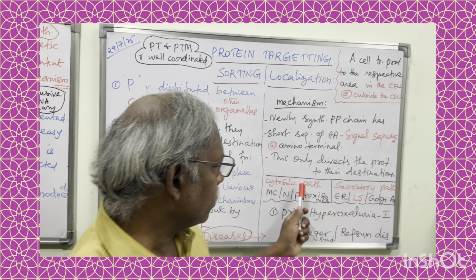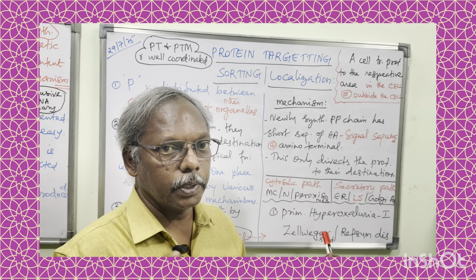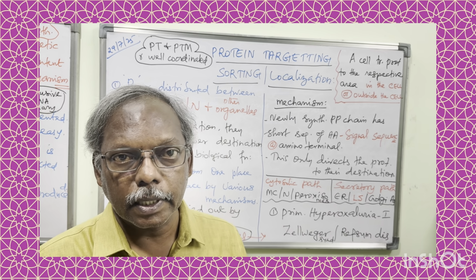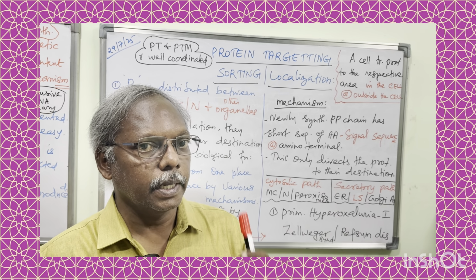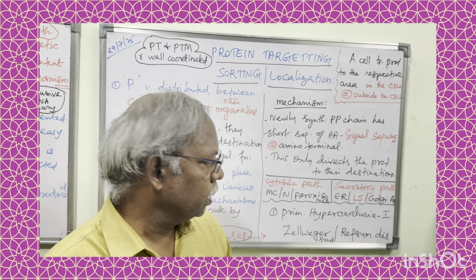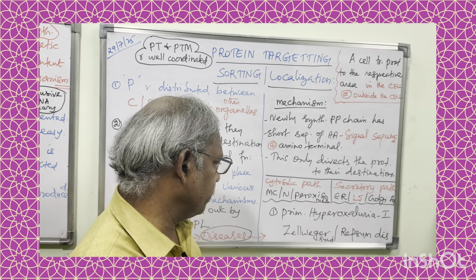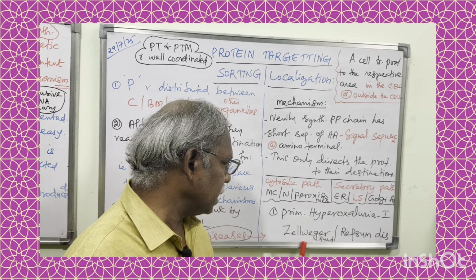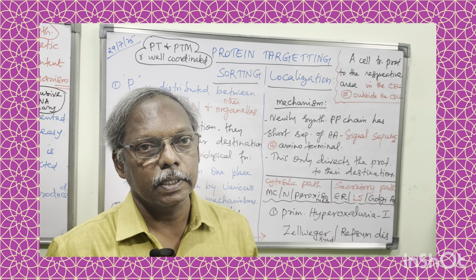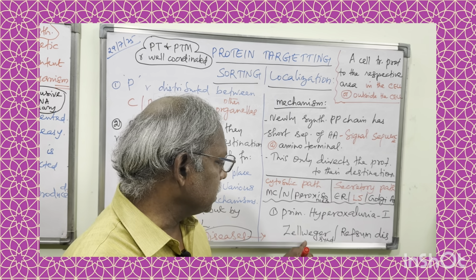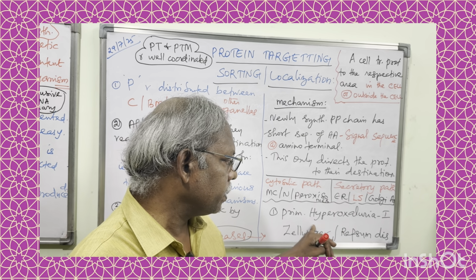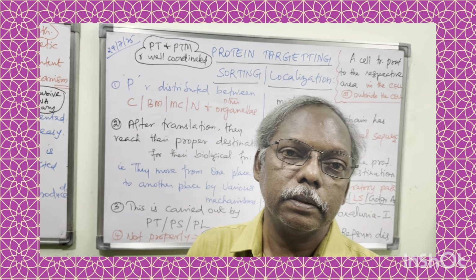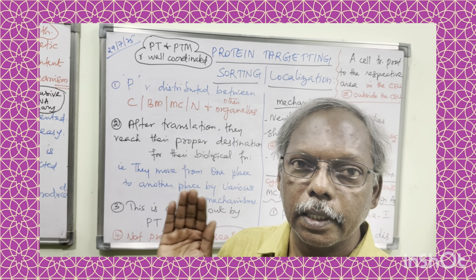The disorders we have, I am giving only two diseases, very, very important diseases. Primary hyperoxaluria type 1, involved in glycine metabolism. Just mention the name of the type, name of the disease. Second one is from the fatty acid metabolism, Zellweger syndrome and Refsum's disease. Refsum's actually affects the infants. Zellweger syndrome, Refsum's disease, primary hyperoxaluria type 1 are the disorders produced by protein targeting defects.